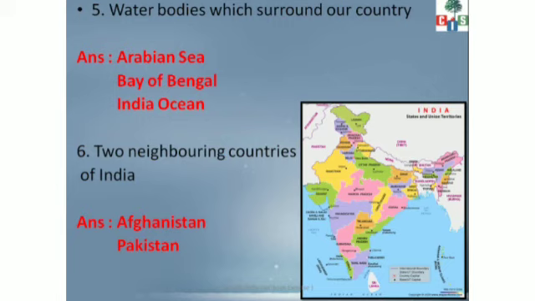So you have to maintain the sequence: hard words, then this map work, then you will be writing fill in the blanks, match the column. Fill in the blanks and match the column are given in the textbook, so you do not need to copy them again. You can just write the answers in the book itself. So hard words, map work, then short question and long question. And words to know also. I repeat the sequence: hard words to know, map work, short question and long question.